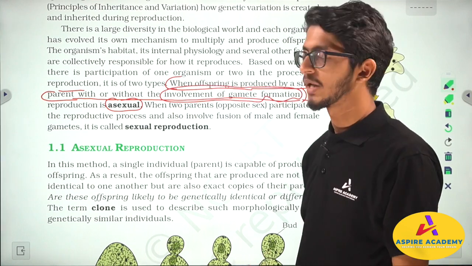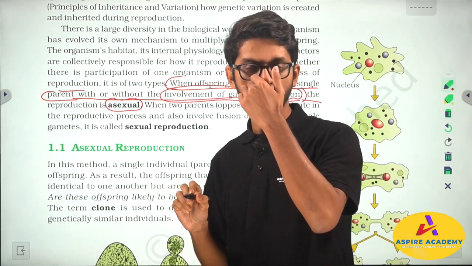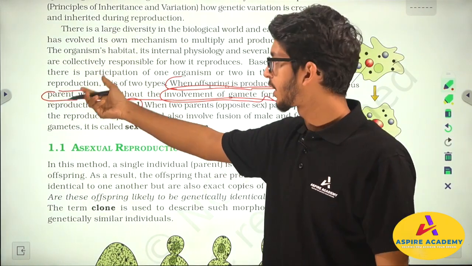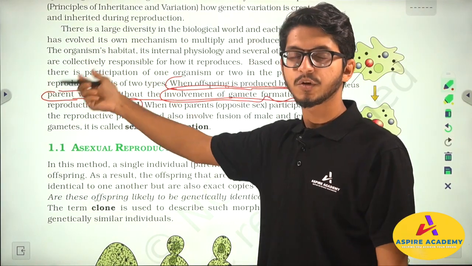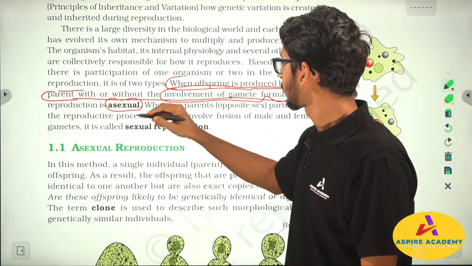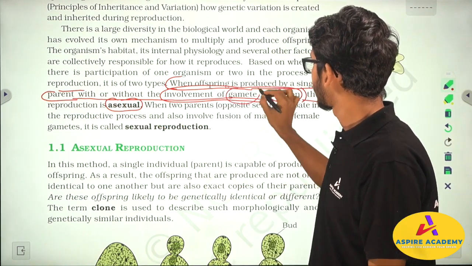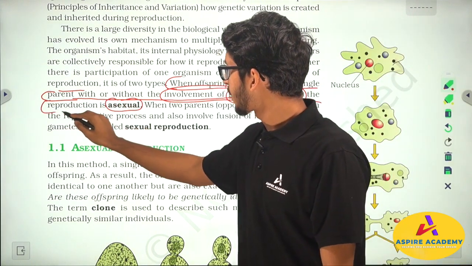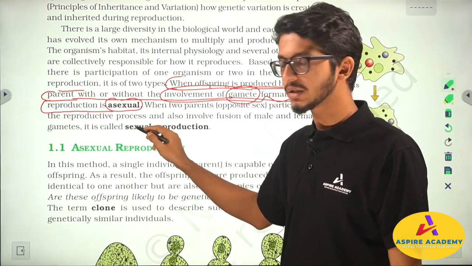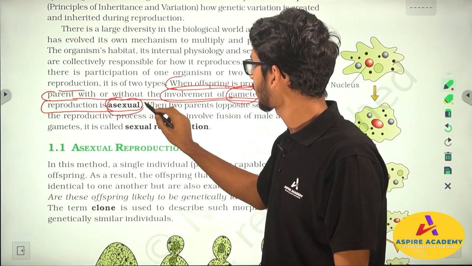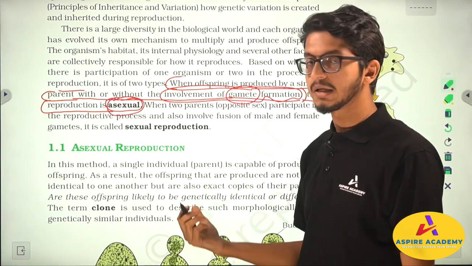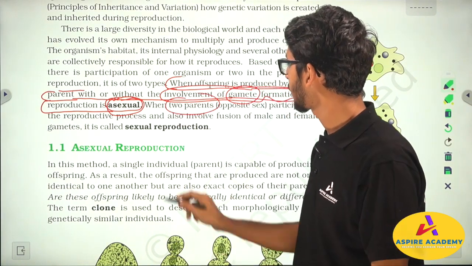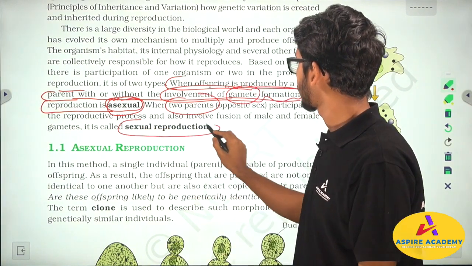Gamete means when male and female reproductive organs produce different kinds of reproductive structures which are responsible for giving rise to a new organism. So those are termed as gametes. Okay. Then if there is only one parent, that means there is no fusion of gametes. It means asexual reproduction. But if there is an involvement of two parents, then it is sexual reproduction.